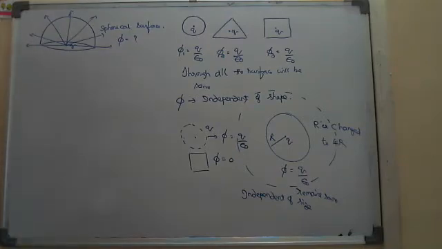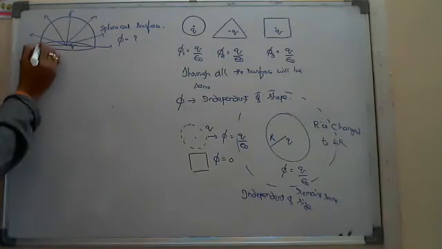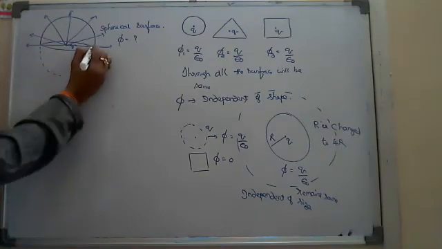Very good. With what logic are you saying that? We have to imagine a Gaussian surface, sir. How to take the Gaussian surface there? We have to form a sphere, a closed surface, sir. So you are trying to close this one like a sphere.